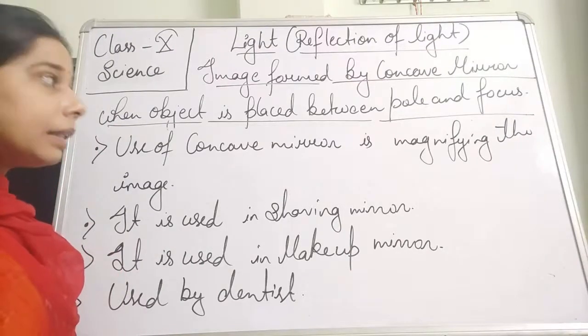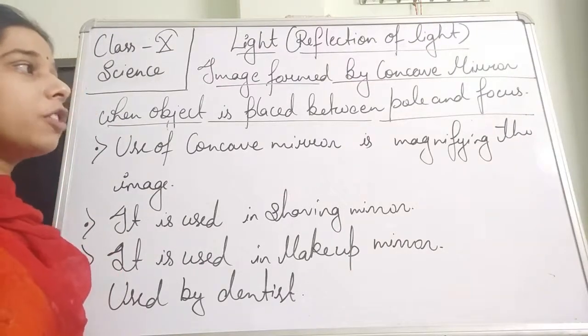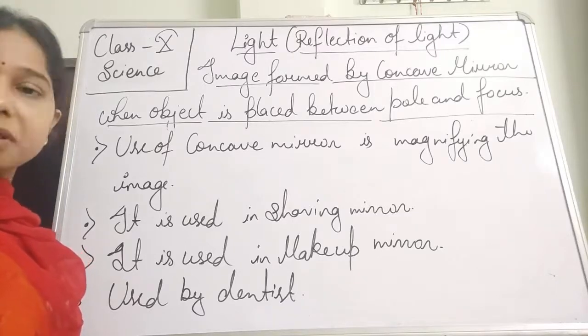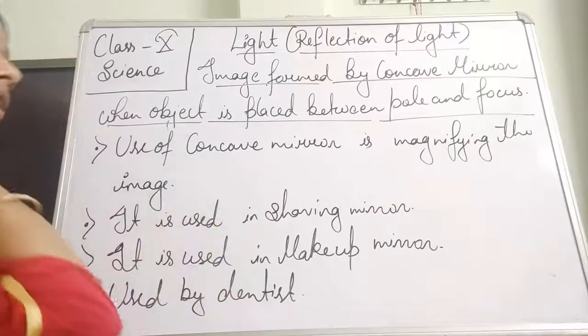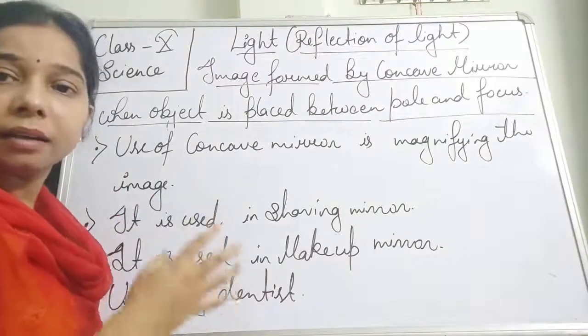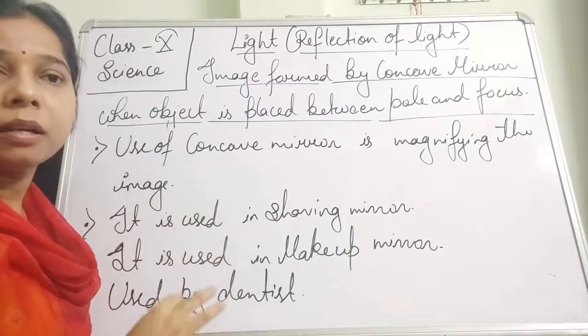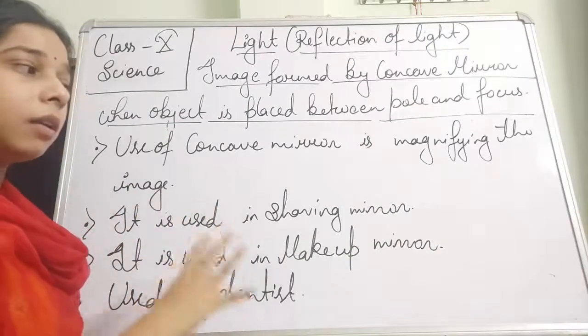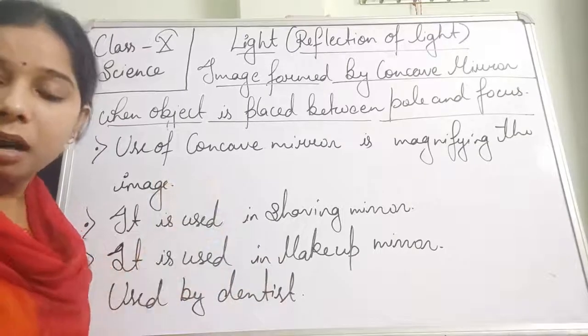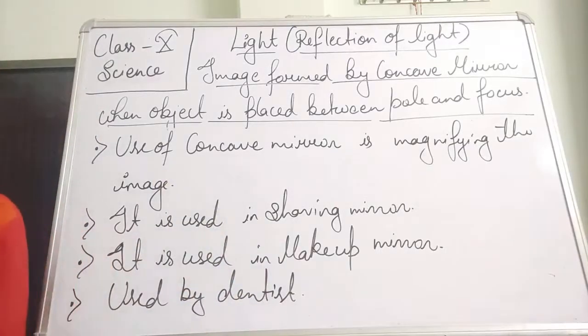Remember that for a concave mirror, this formation of the image happens when the object is kept between the pole and the focus. There it magnifies the image, and due to which the image is a virtual and erect image. And the most important thing is that the image formed here is enlarged. It is larger than the object. Now let us see the second case, students.